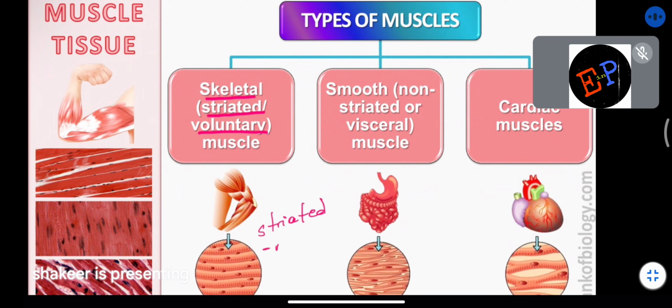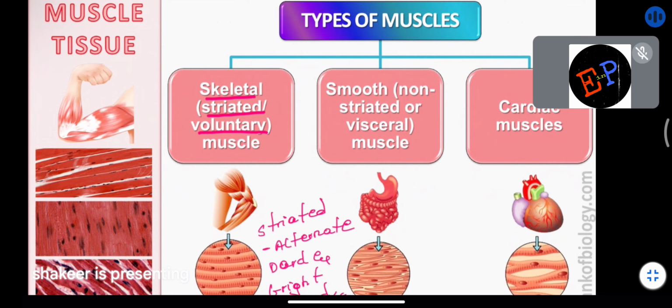Striated means alternate dark and bright bands. If they are present, then it is called a striated muscle. On the muscles you will find a dark color layer, followed by a white color layer, then a dark color layer, then a white color layer. If this kind of layering is present, then it is called striated.